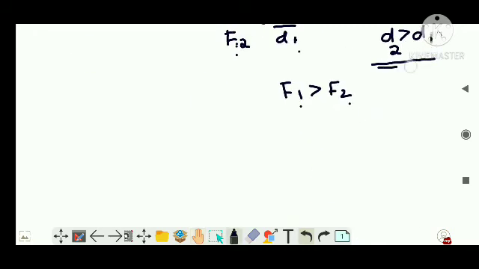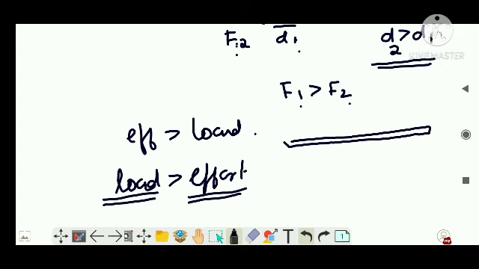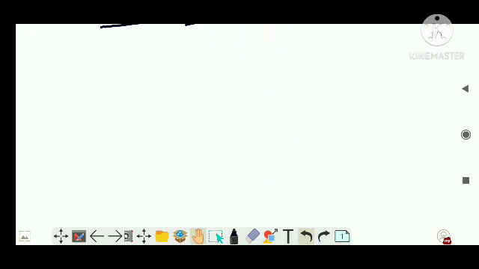Clearly understand it: when D2 is greater than D1, meaning your effort arm is greater than load arm, then a higher load can be lifted. Load will be greater than effort. So you can push or take a heavier load by applying less effort. If you want to pull an object from a lower position to a higher position, keep the fulcrum in such a way that this distance is lesser than this distance. Effort arm is greater than load arm. Clear? A small section which is present in your textbook, please study it.